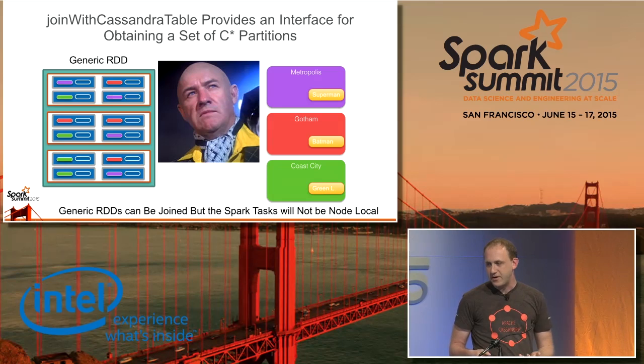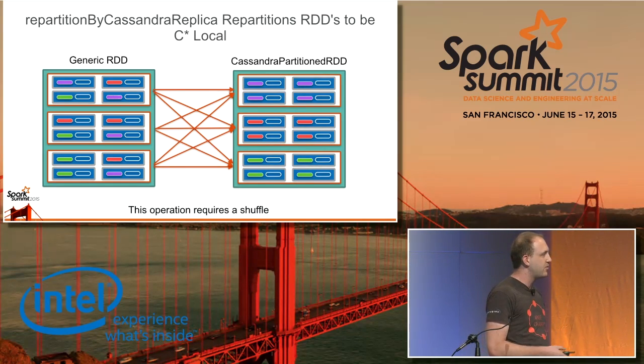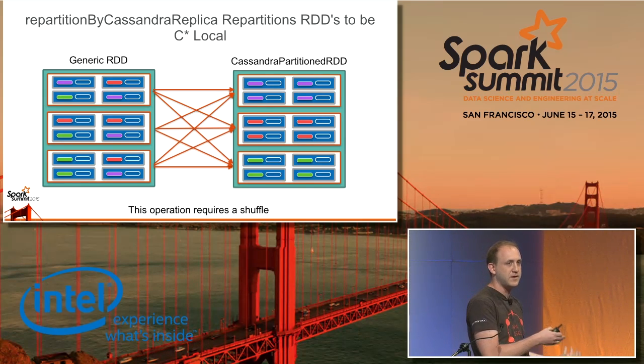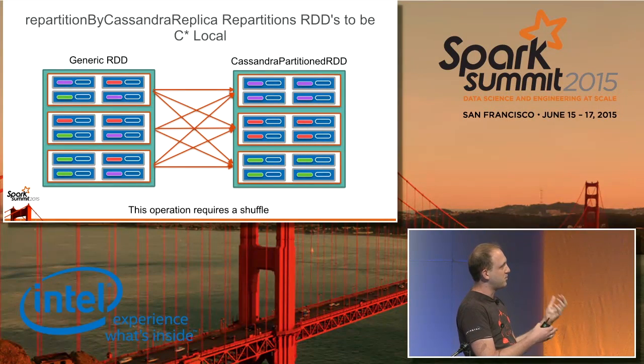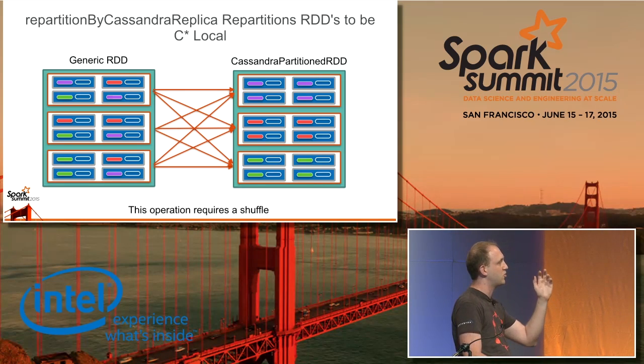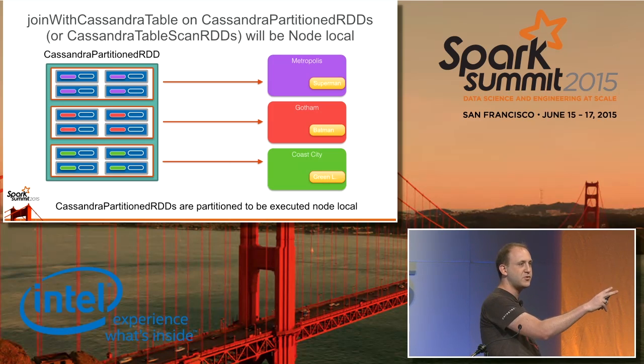But we've also provided a way to get around this with a function called repartition by Cassandra replica. So this lets us take that RDD that is partitioned in some way that is not congruent with the underlying partitioning of the Cassandra table that we want to use. And basically, it will perform a shuffle that places the data so that we get these node local partitions again. So when we have node local Spark partitions with the assigned ID of which node they belong to, we can then do our join with Cassandra table and have each Spark partition map to a single node that is also running Cassandra.